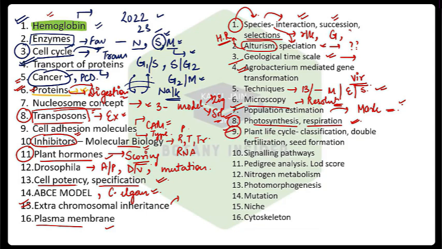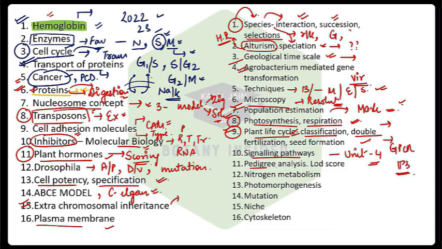Then you have plant life cycle, where we learn about the classification of bryophyte, pteridophyte, gymnosperm, angiosperm. What is the dominant phase of each? How does double fertilization occur? Which cell fertilizes with which type of cell in the fertilization? Seed formation, very important. Then signaling pathways, all the topics that we learn in unit number 4, where you have GPCR, where you have the IP3-DAG pathway, very, very important. Pedigree analysis, very important. Chi-square, in the last 2 years questions got repeated.